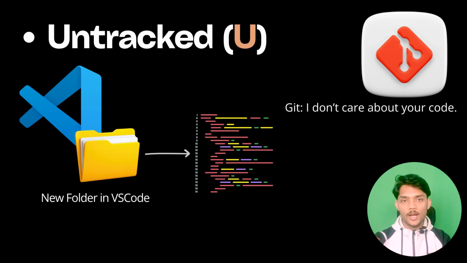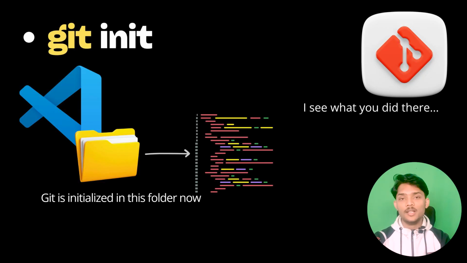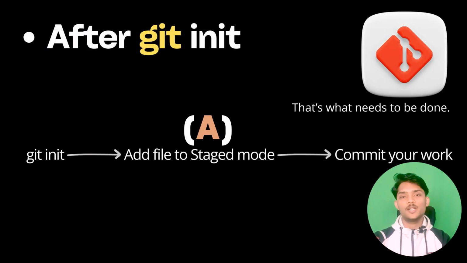Just go into that folder and type the command git init. Once Git is initialized in that folder, that means Git is active there and it starts tracking this folder. So every change you make will be tracked by Git in this particular folder. Now after you make some changes in the folder, you have to add that file into the staged mode.